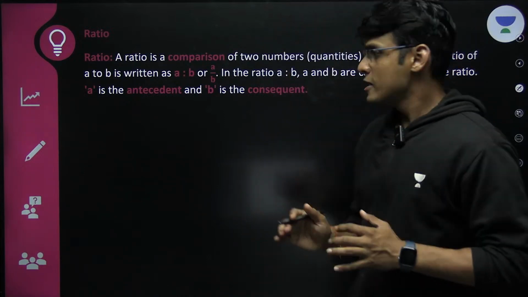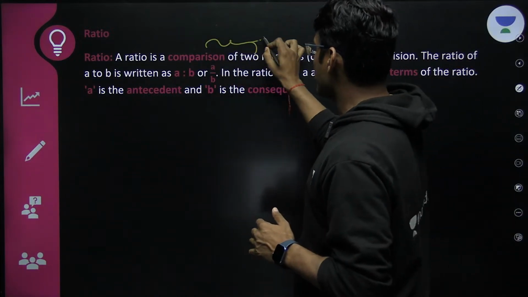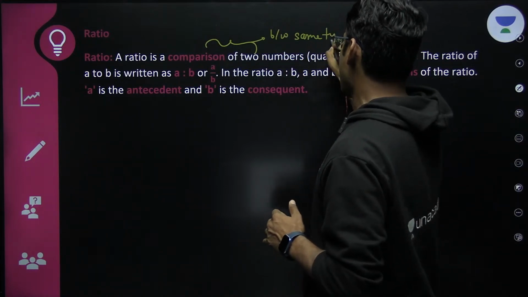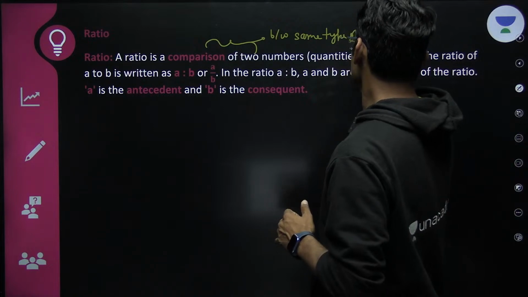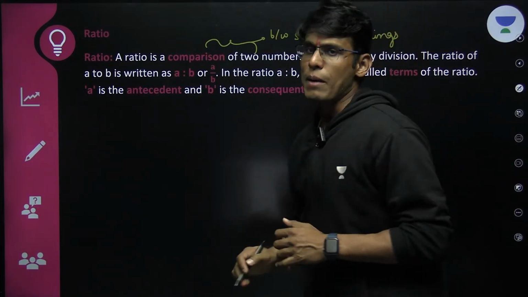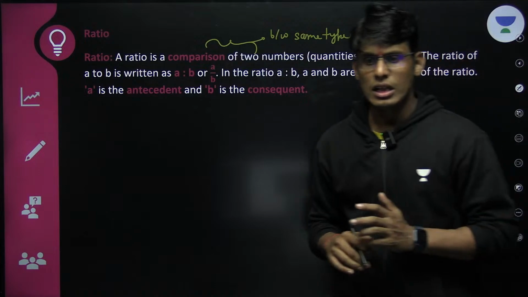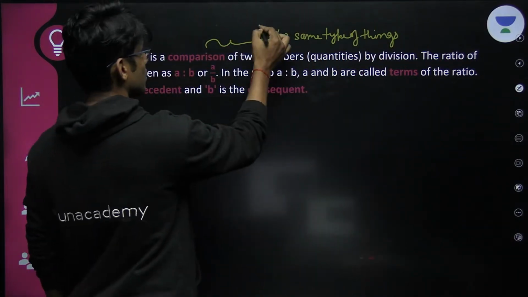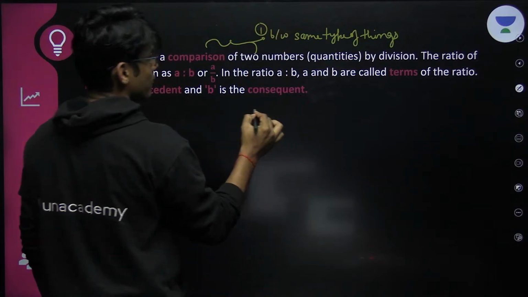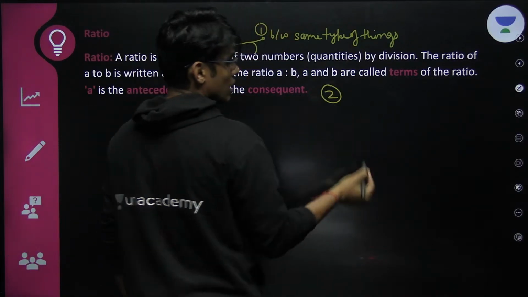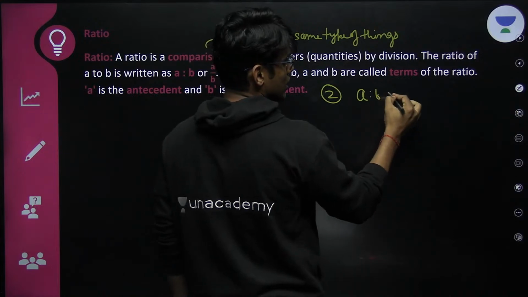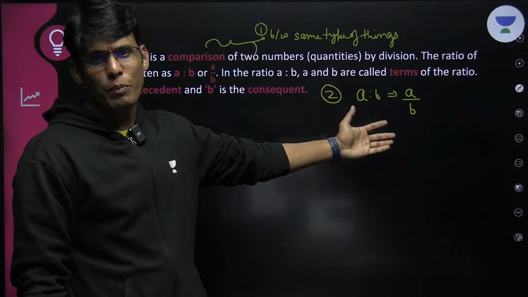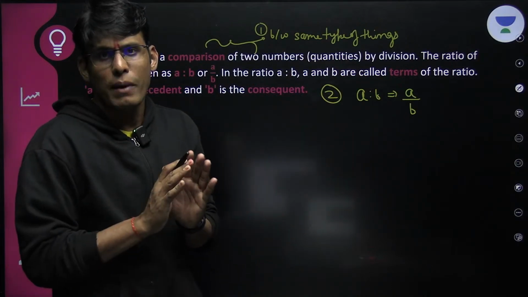Two things to note here. One, comparison is always between the same type of things. Definitely between same type of things. Second, ratio is nothing but division. These are the only two things. What we call A, what we call B, it is immaterial. It does not matter at all.